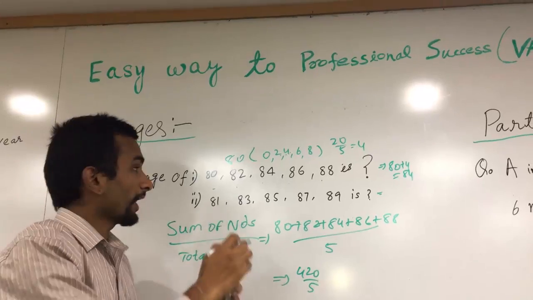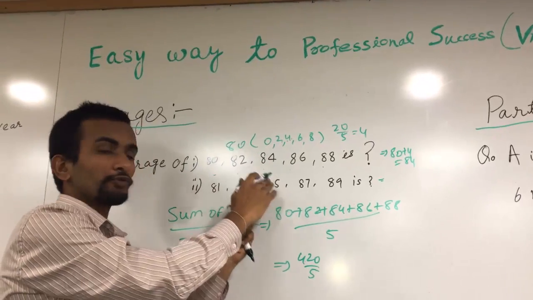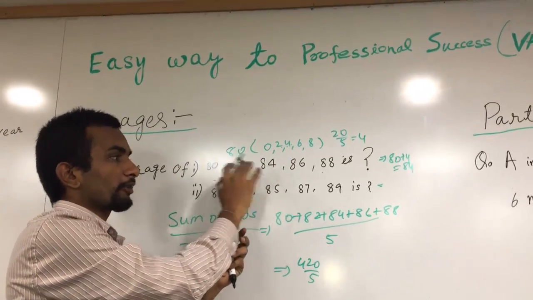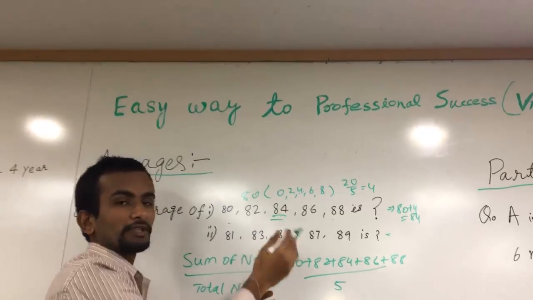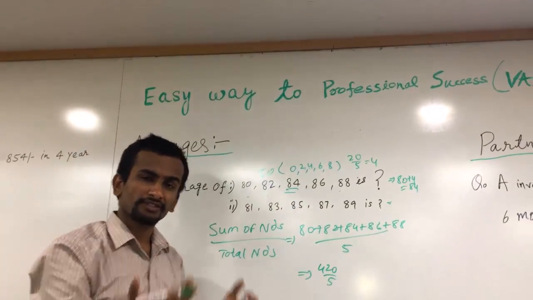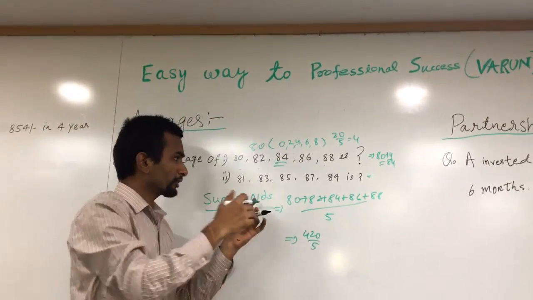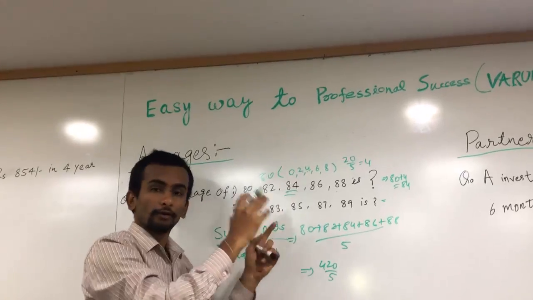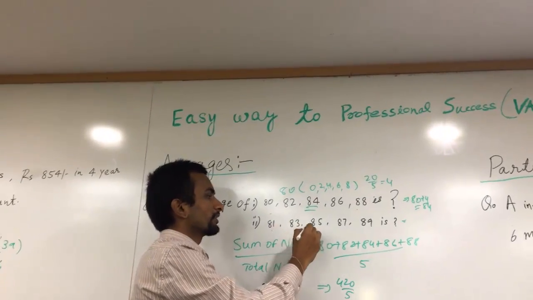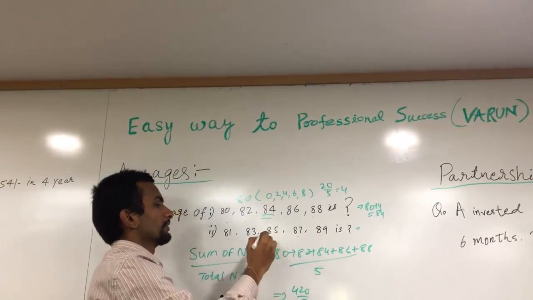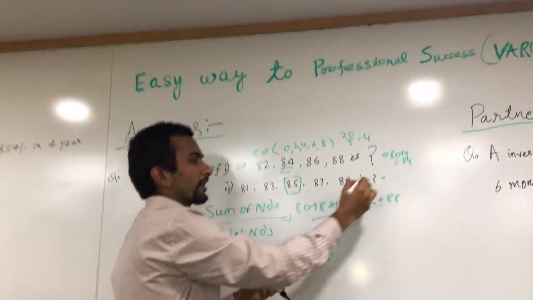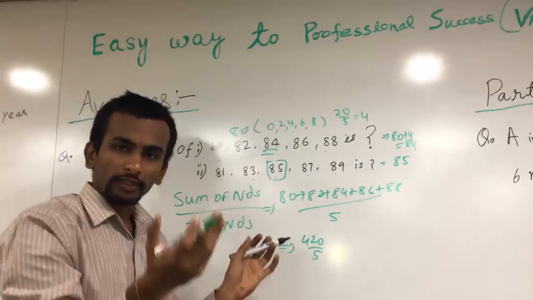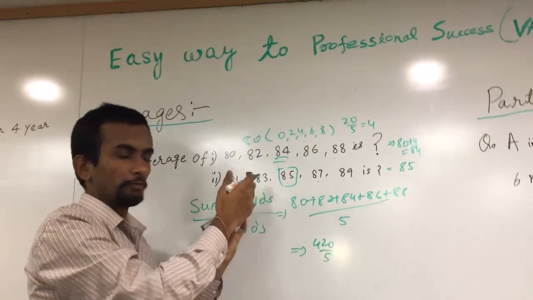Or we can say, as these terms are in consecutive even order and the number of terms is 5, the middle one becomes the average. If you apply the same trick to odd numbers, it also works the same. 81, 83, 85, 87, 89. The middle number 85 becomes the average. So without calculating, just by logical guess, you can find it.